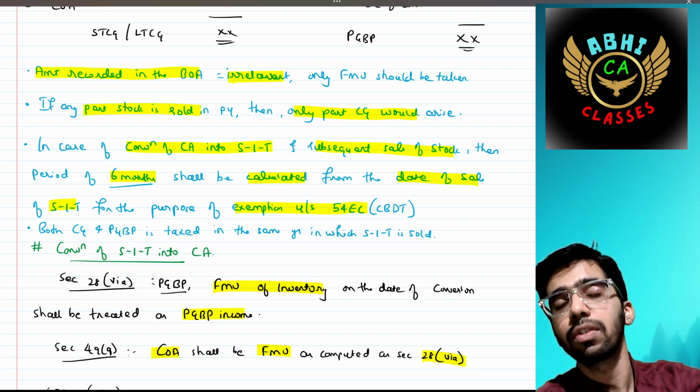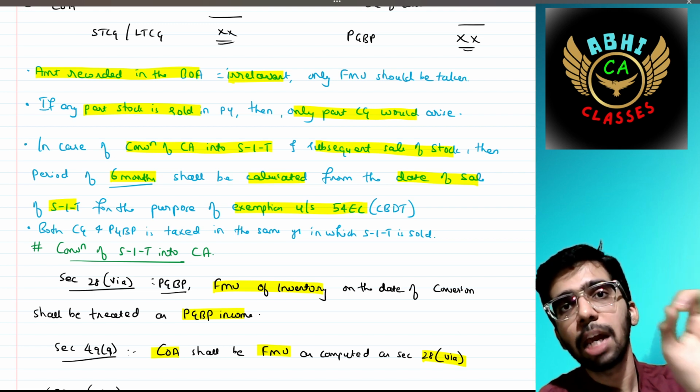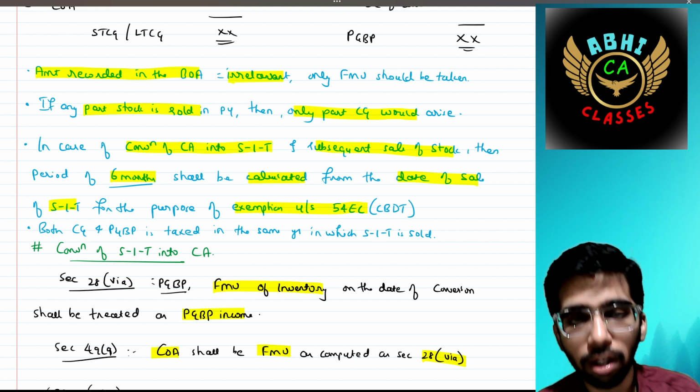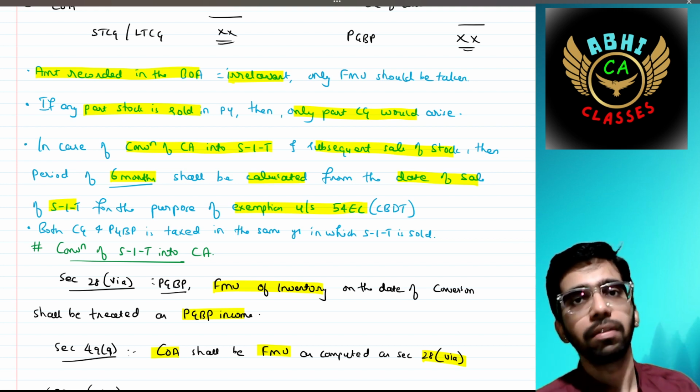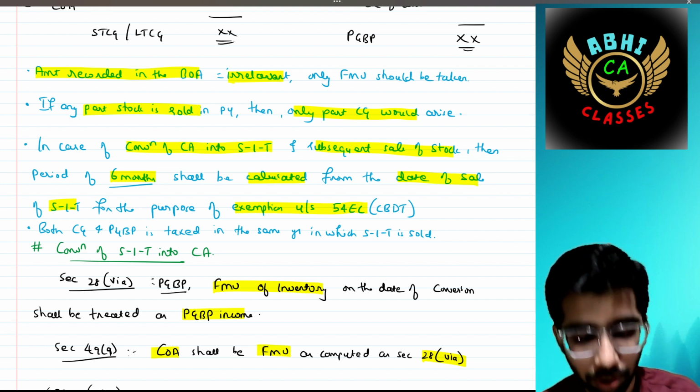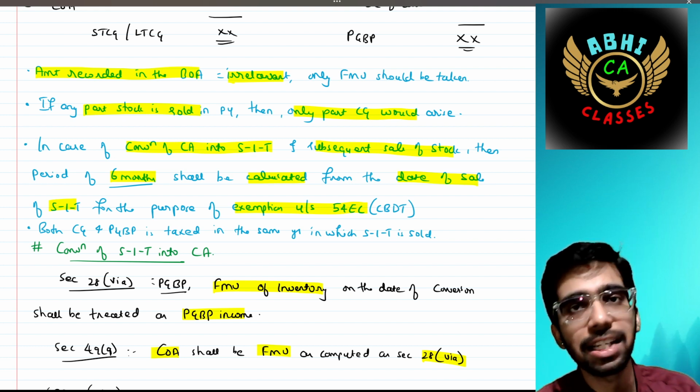What do you mean by 54EC? This is one type of exemption available under the capital gain chapter. There is one clause that within 6 months you have to buy some of the bonds as specified in that section.